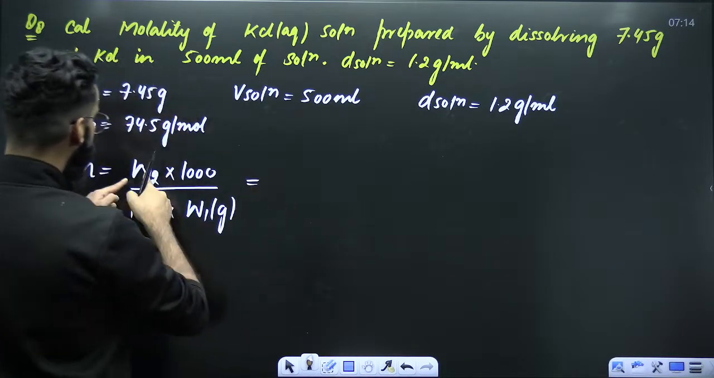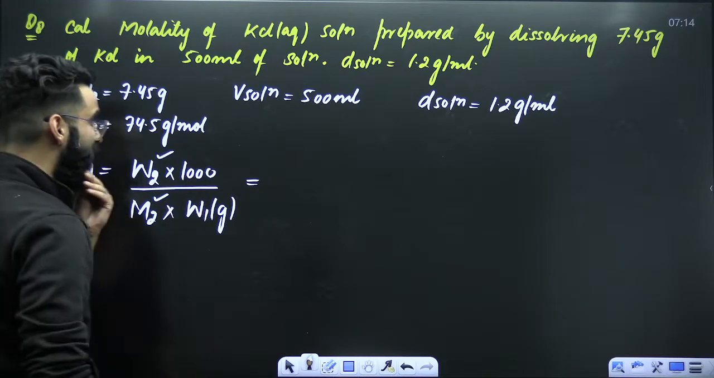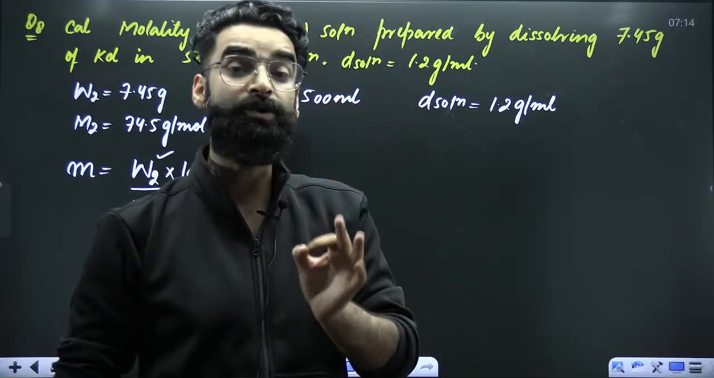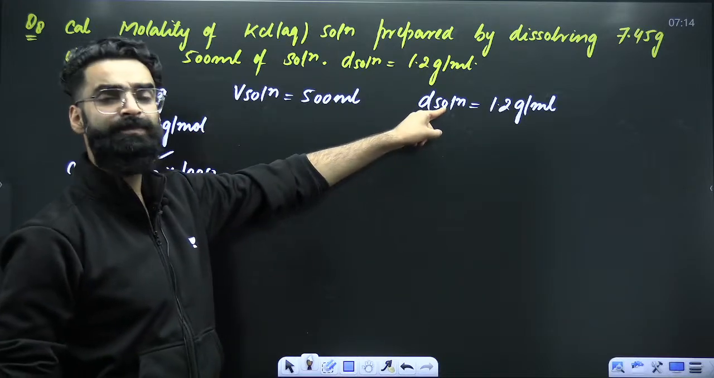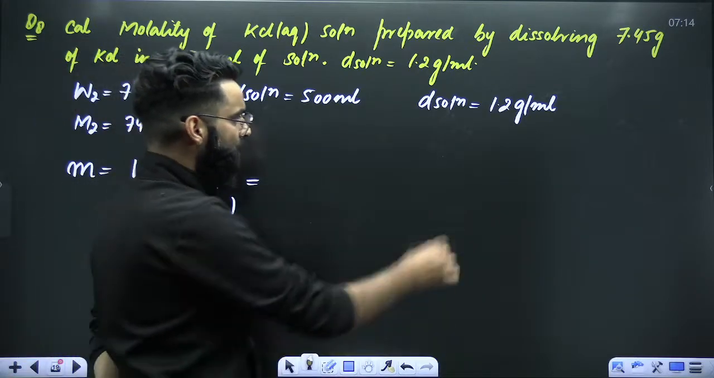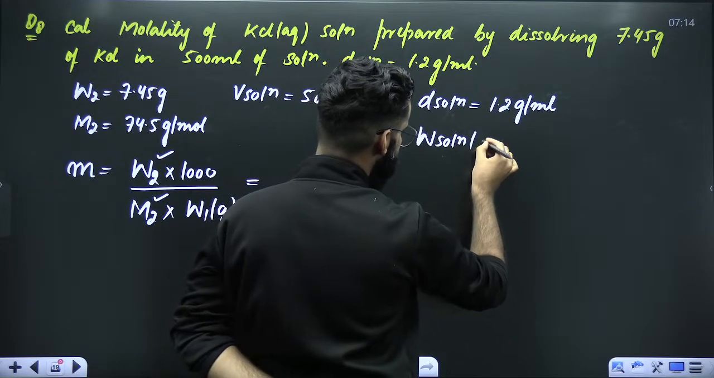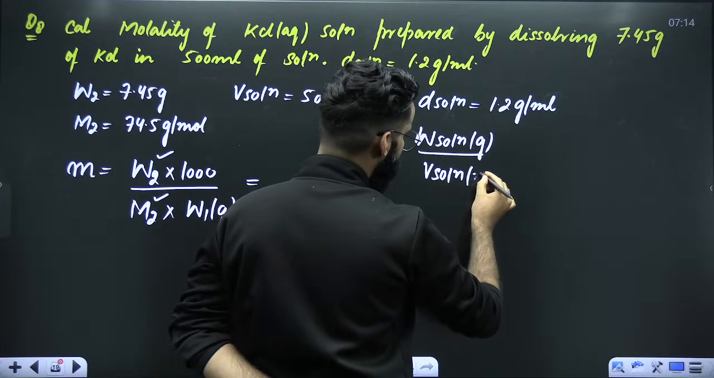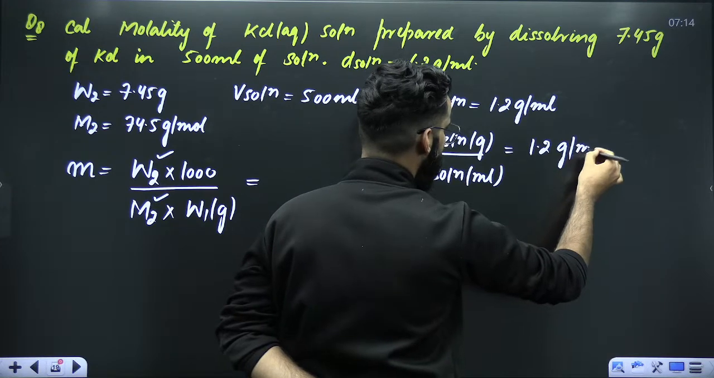So what about W2? W2 is given to me. Molar mass of solute is given to me. Am I given with mass of solvent? I am not given with the mass of solvent. So I need to calculate the mass of solvent first. How exactly? You'll be using this particular parameter, that is density. So density of solution is equal to mass of solution divided by volume of solution, which is 1.2 grams per ml.